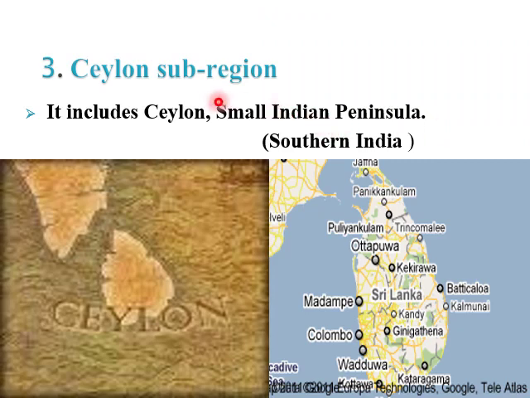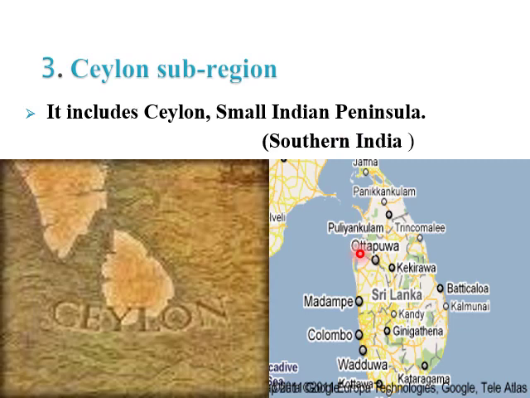Now we are going towards the third subregion, called the Ceylon subregion. In the Ceylon subregion, the small Indian peninsula, that is the southern Indian part, is basically included.